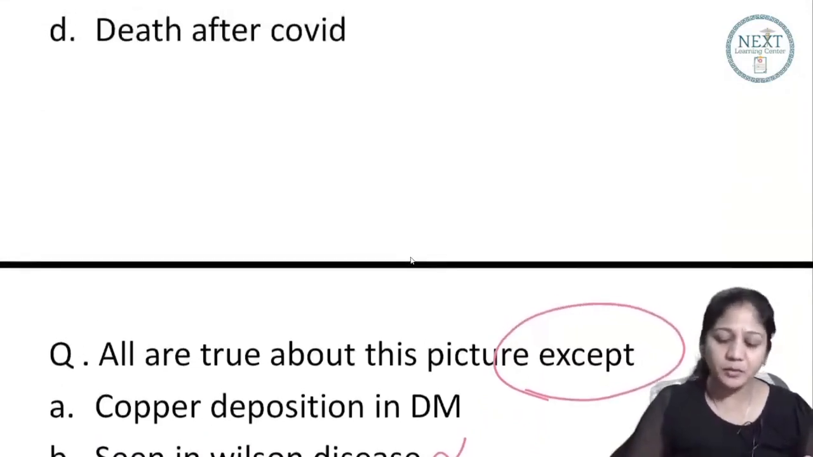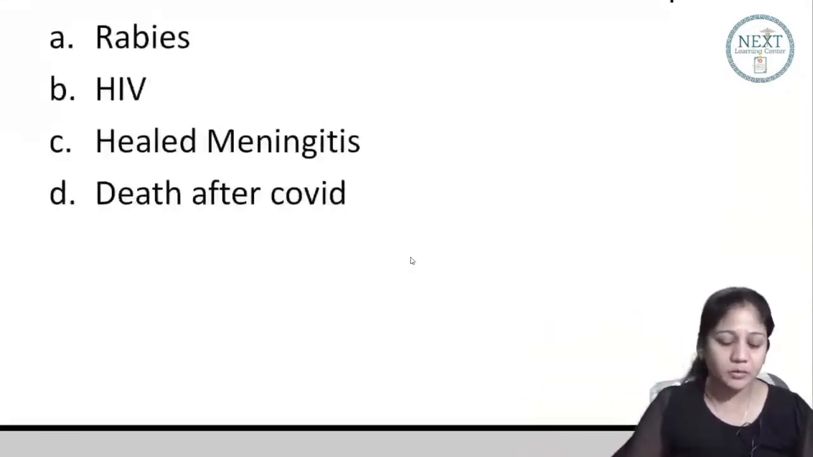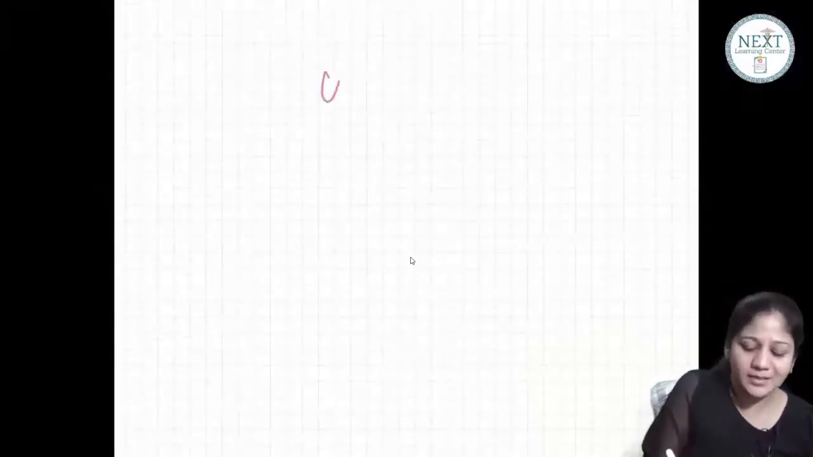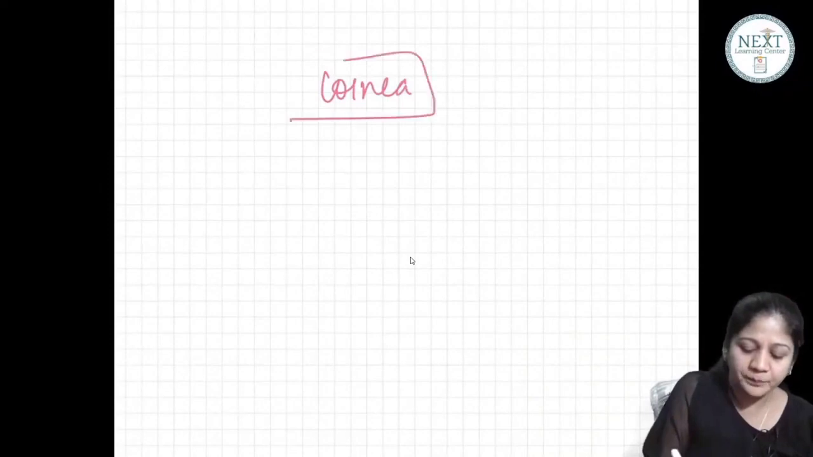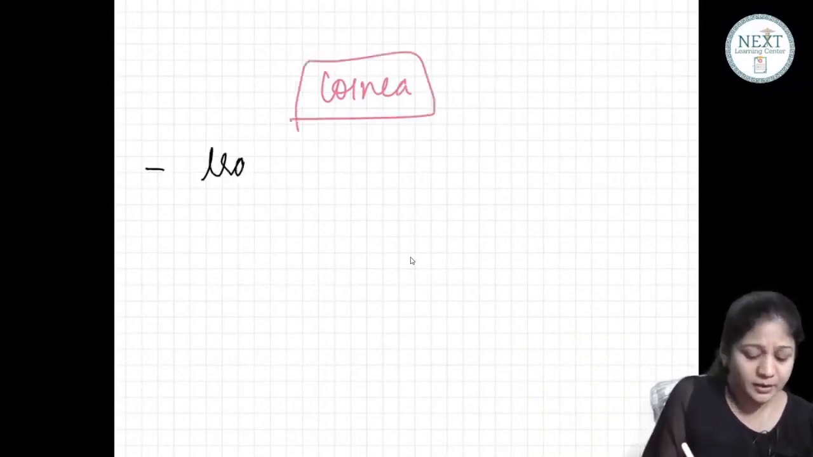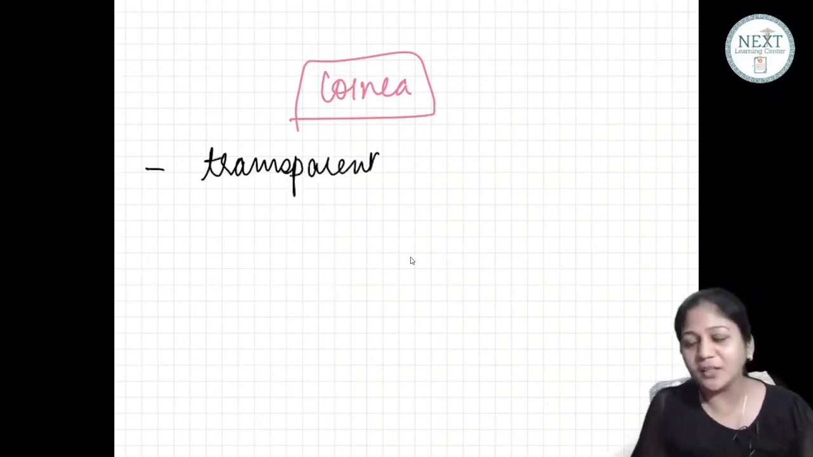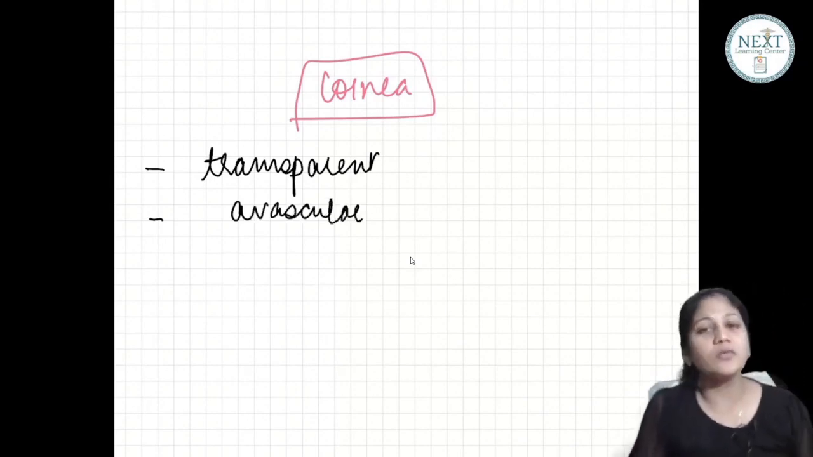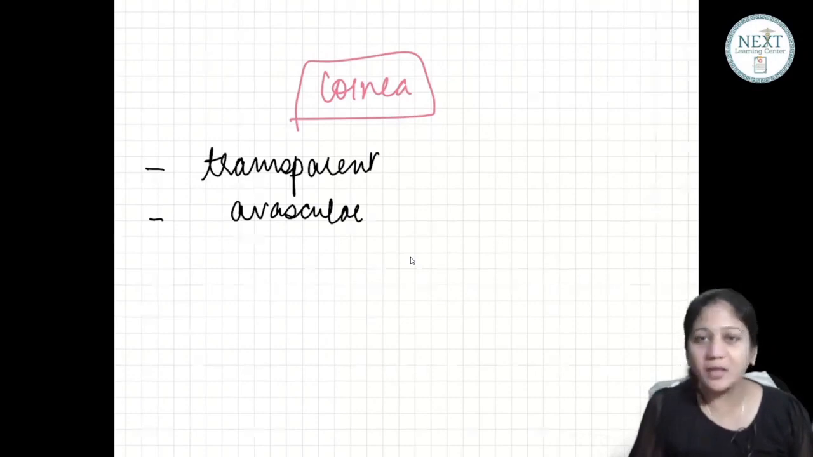So friends, a few things about cornea. The first is, what is the color of the cornea? Let's start with the new topic, cornea. What is the color of the cornea, guys? So cornea is a transparent structure. What about the vascularity of cornea? Cornea is again avascular, like that of lens. So what is the source of nourishment to the cornea? If cornea does not have vessels, what is the source of nourishment?